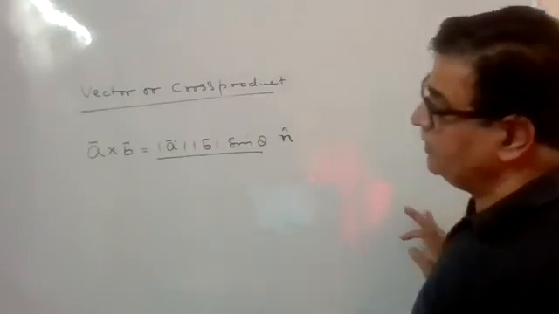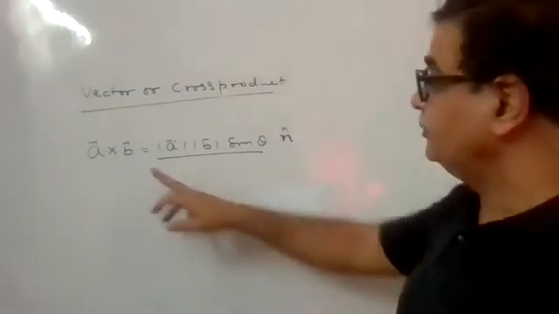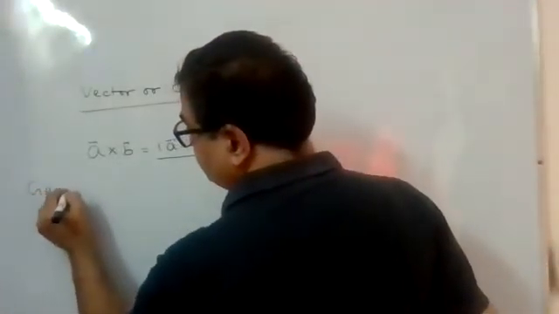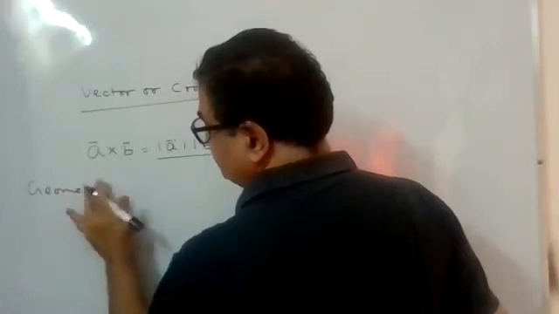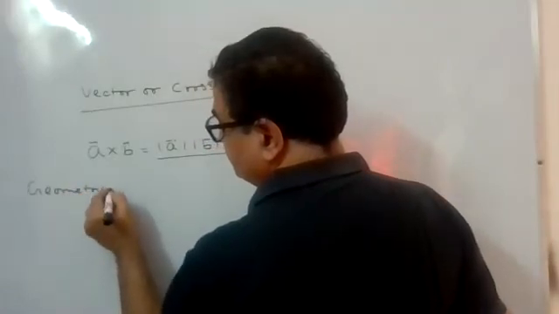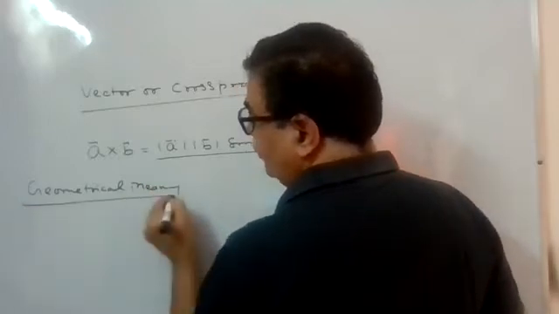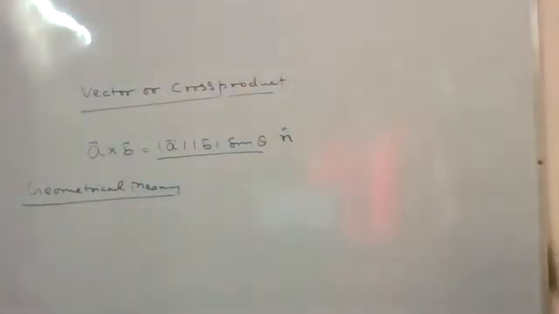Now coming on geometrical meaning of A cross B. Geometrical meaning क्या है वो आपको चेक करना है.